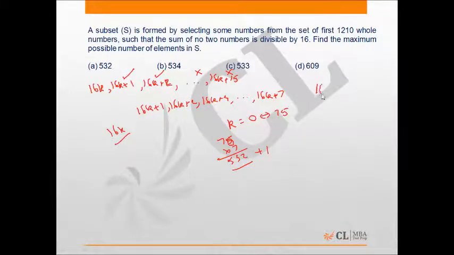Similarly, I can add one number of the form 16k plus 8. Because 16k plus 8 plus any of the numbers that I have already taken will not be divisible by 16. But if I take another number of the form 16k plus 8, then it will become divisible by 16. So just one number of the form 16k plus 8. Hence total number of numbers that I can choose is 534, and that is the maximum possible. Hence answer is option B.